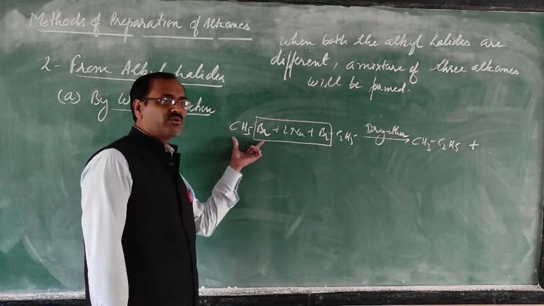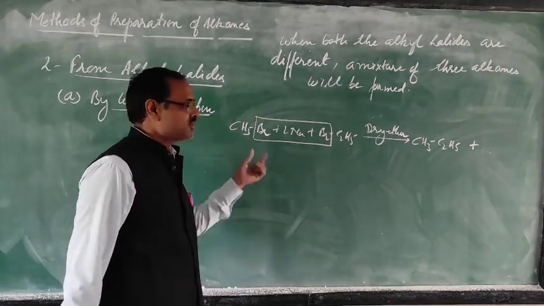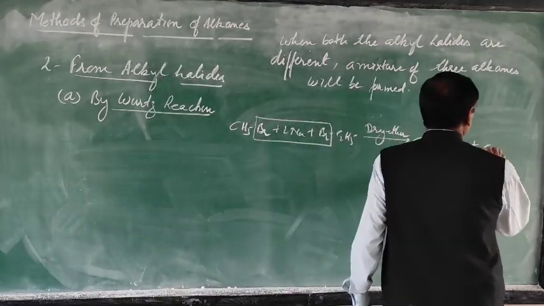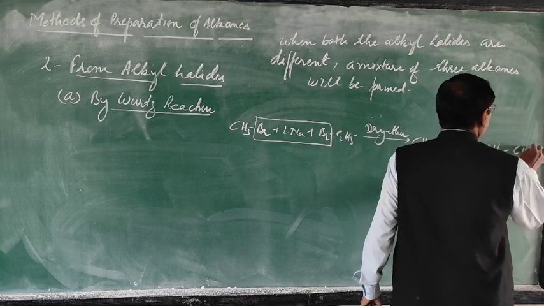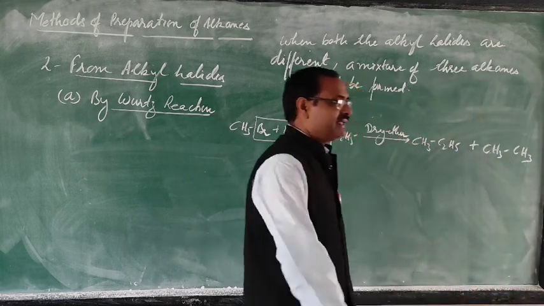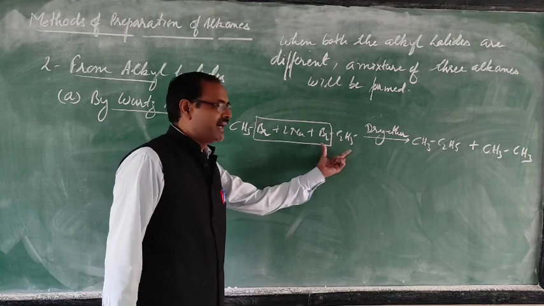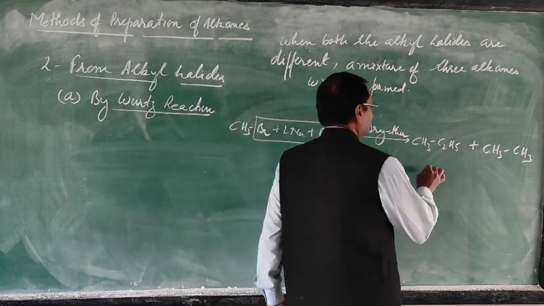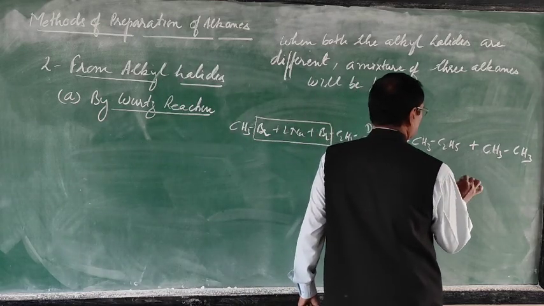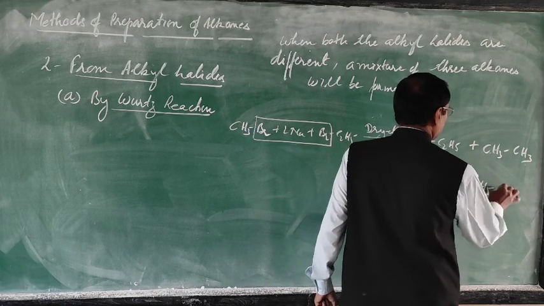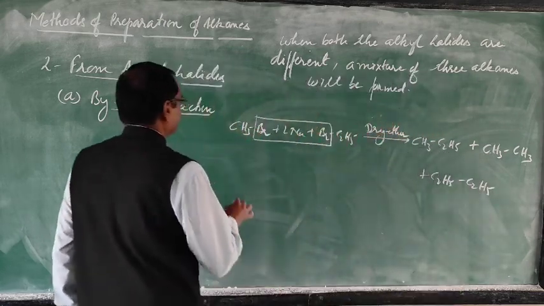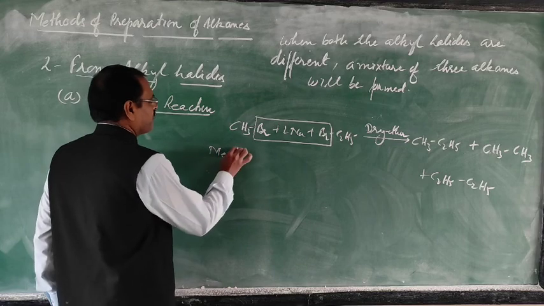When two molecules of methyl bromide combine together, then you will get ethane. And then again the chances will be there that two molecules of ethyl bromide may combine. Then you will get butane.